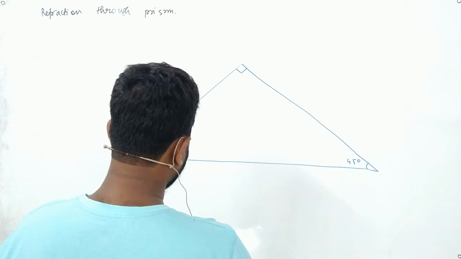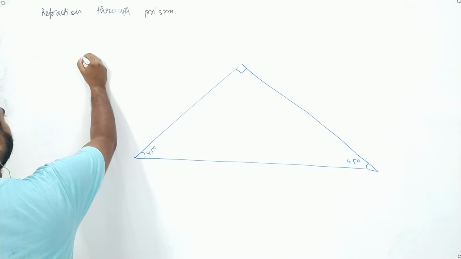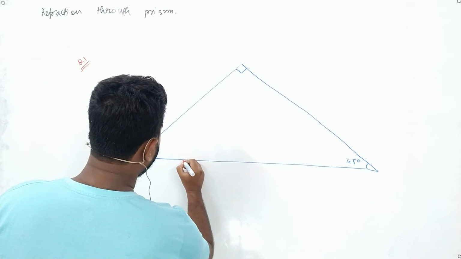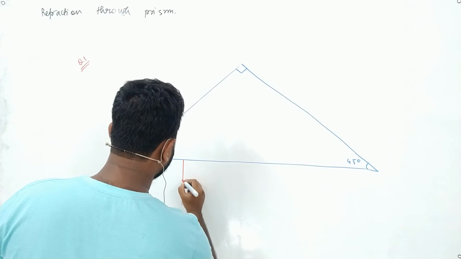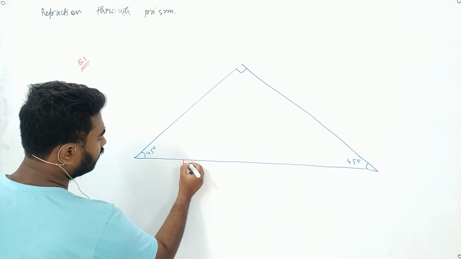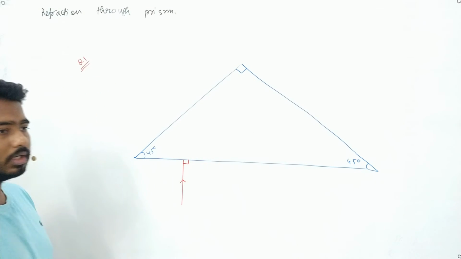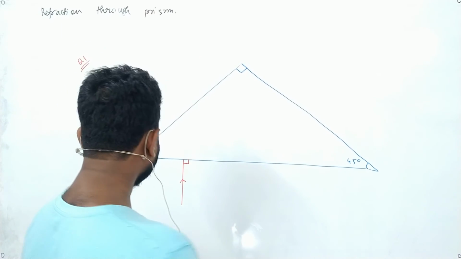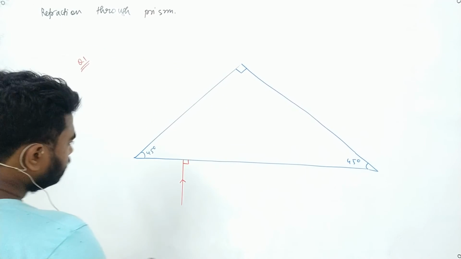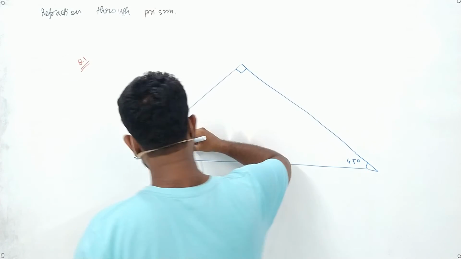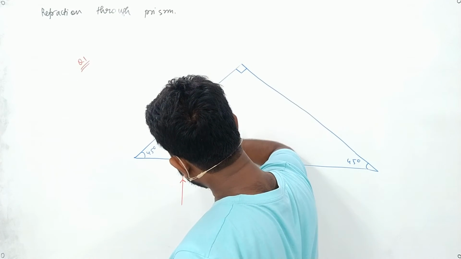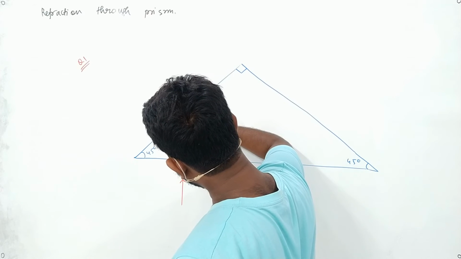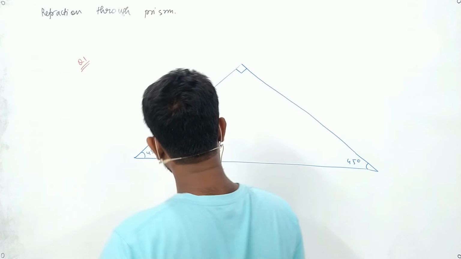See, the question says the ray is coming in this direction, this angle is 90 degree. Complete the whole diagram. I will give you 2 minutes. So see, the ray is coming in this direction, so it will come and it will straight away fall on this surface.